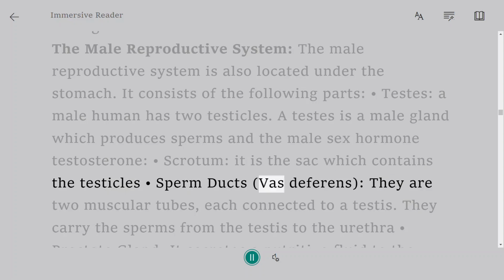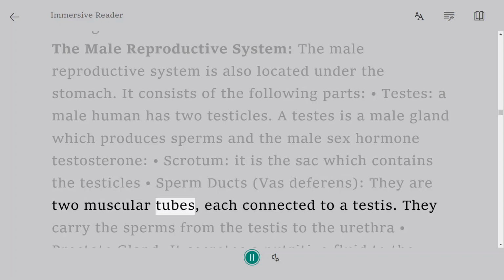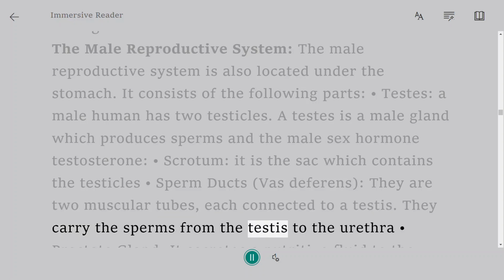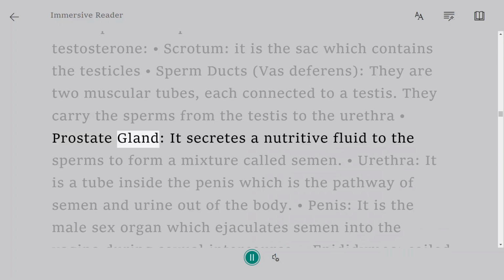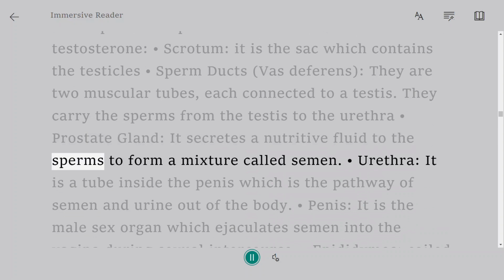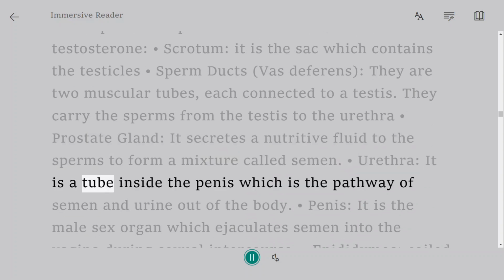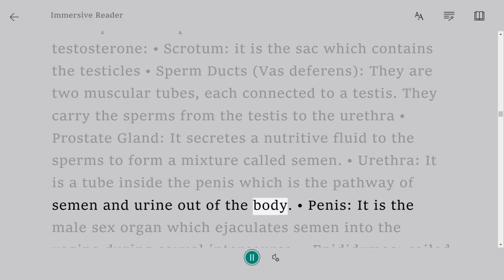Sperm ducts, vas deferens. They are 2 muscular tubes, each connected to a testis. They carry the sperms from the testis to the urethra. Prostate gland. It secretes a nutritive fluid to the sperms to form a mixture called semen. Urethra. It is a tube inside the penis which is the pathway of semen and urine out of the body.